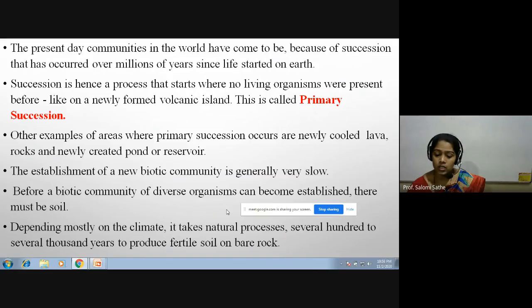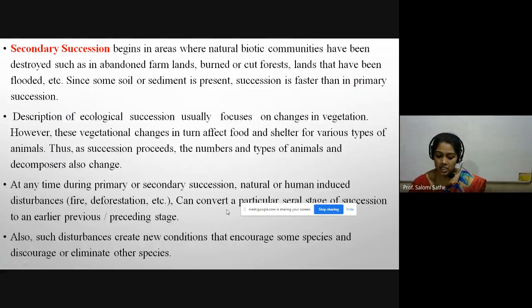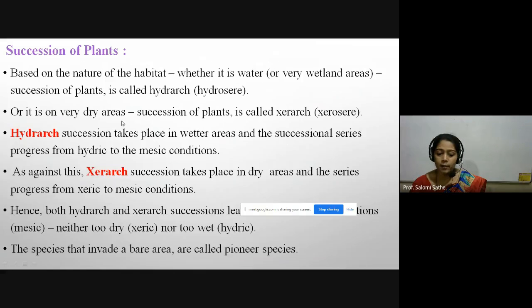Next, we saw the secondary succession, which is faster than the primary succession. Then we learned about the succession of plant. Here the two examples are hydrarch and xeric. In between these two, the middle or intermediate stage that they form is the mesic. From hydrarch to mesic, or from xeric to mesic.